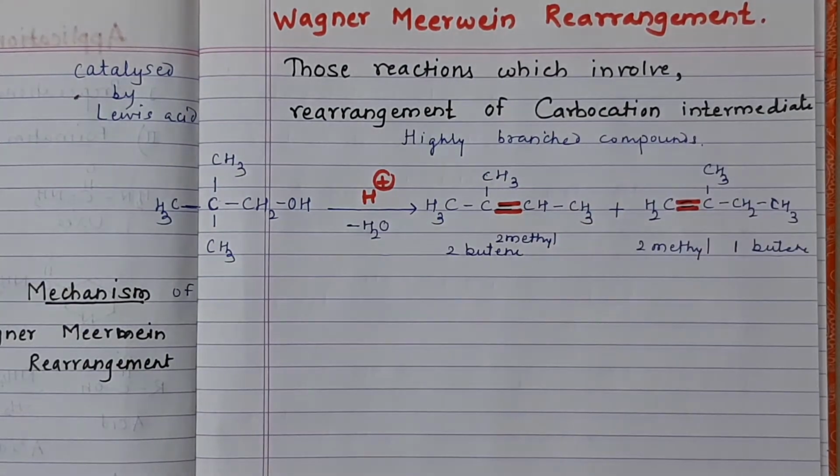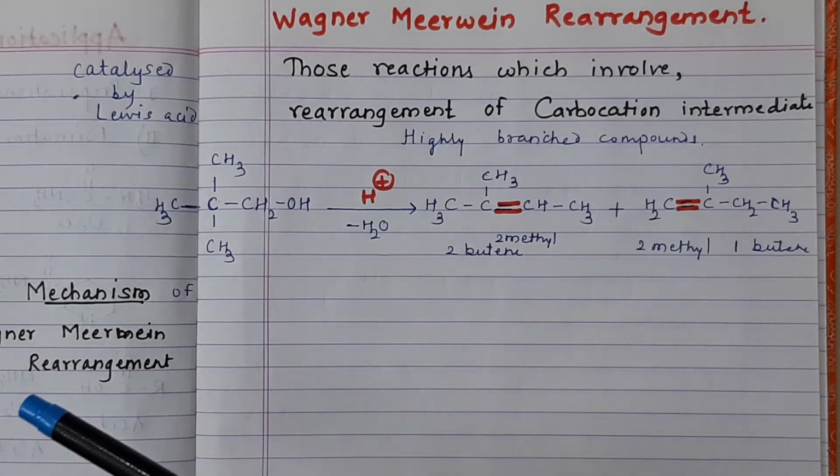Means highly branched compounds or bicyclic compounds, where two cycles are there and they are bridged with each other. So highly branched bridged cyclic compounds or bicyclic compounds also undergo Wagner-Meerwein rearrangement. Now here we'll see one example and we'll try to understand this rearrangement.